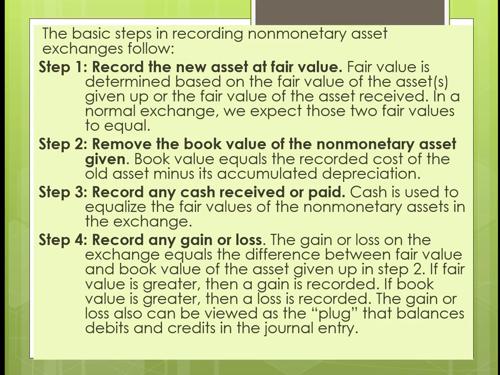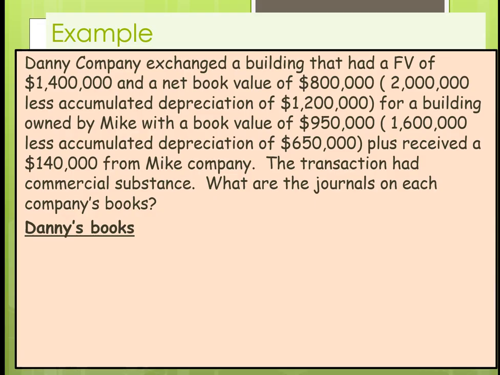So now we'll walk through looking at this from both sides and see how we do the journal. All right, Danny Company exchanged a building that had a fair value of $1.4 million and a net book value of $800,000 for a building owned by Mike with a book value of $950 plus received $140,000 from Mike's company. The transaction had commercial substance.